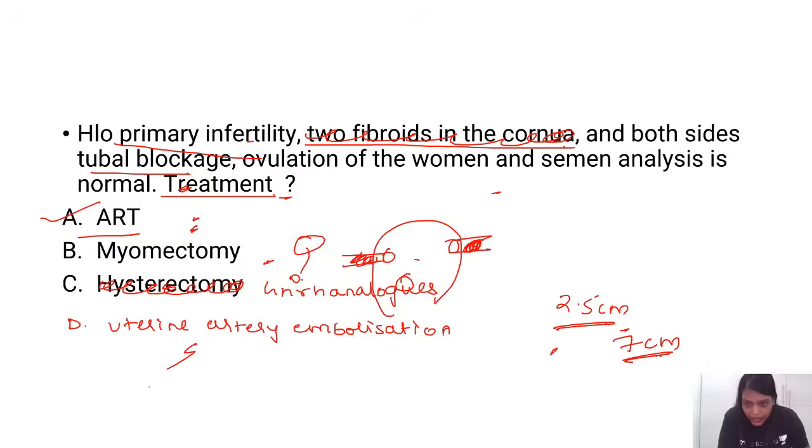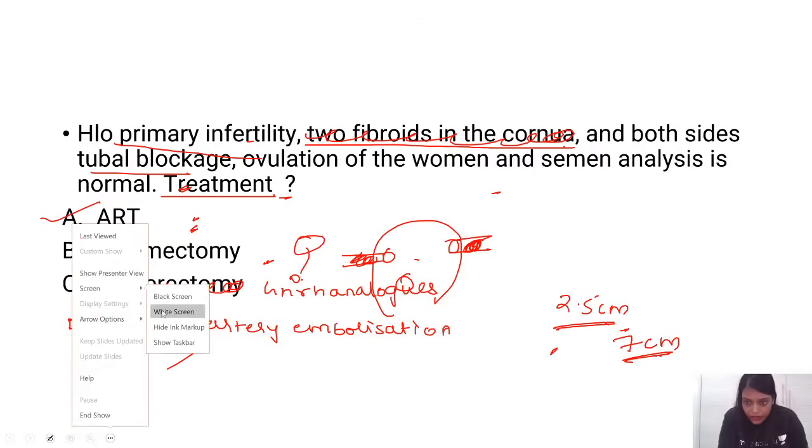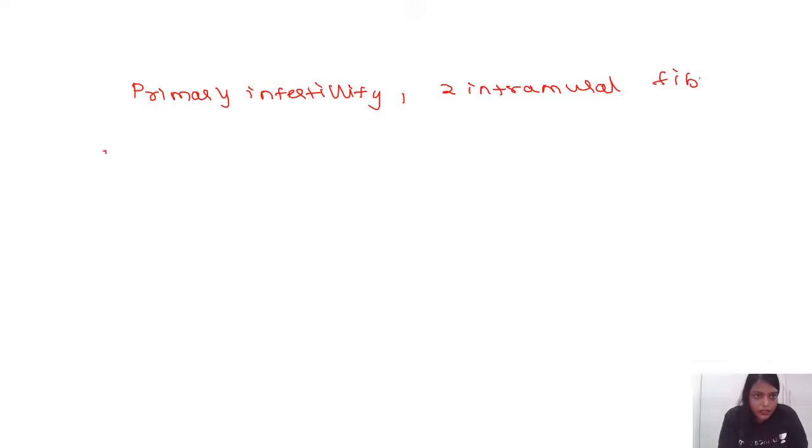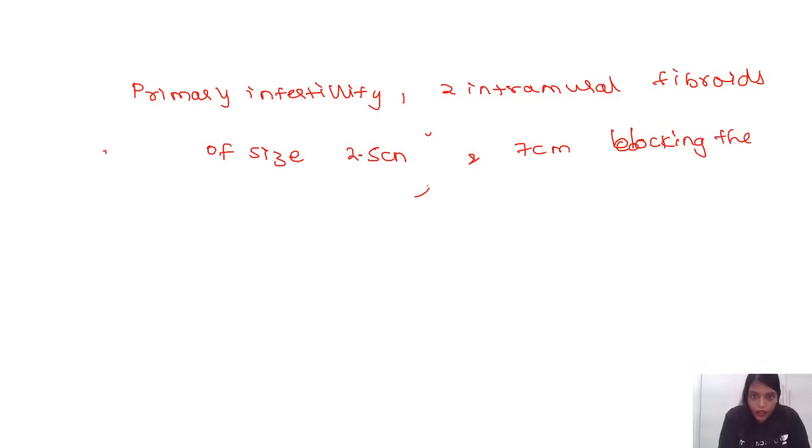I'll just frame this question again and write it. Primary infertility, two intramural fibroids of size 2.5 centimeters and 7 centimeters covering or blocking the ostia.